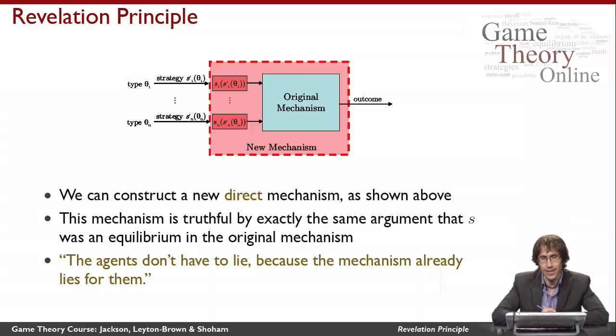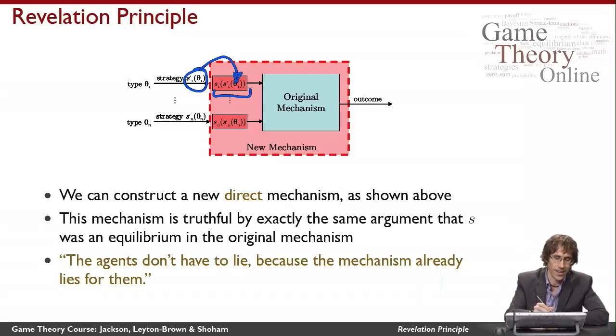It's truthful by exactly the same argument that S was in equilibrium. So if this mechanism isn't truthful, that would mean that S wasn't in equilibrium. Why? Because if this mechanism isn't truthful, then I want to declare some type here that isn't my real type. And if I'm declaring a type that isn't my real type, that means I'm changing the strategy that I would have played in the original mechanism. If I lie to the mechanism here, I would have preferred to lie to myself in the original mechanism, so that I would effectively be playing a different strategy than I was playing before.